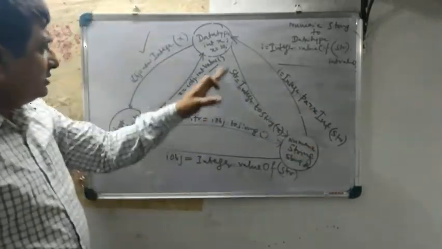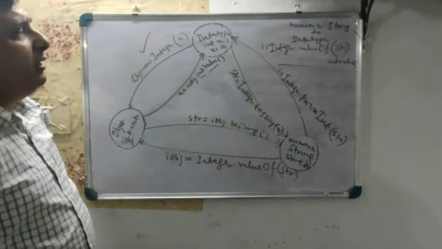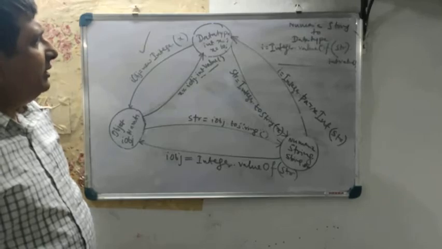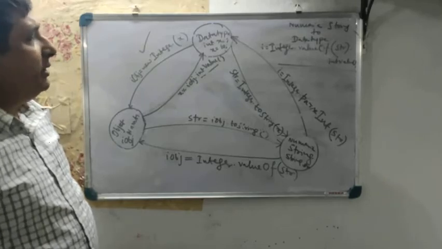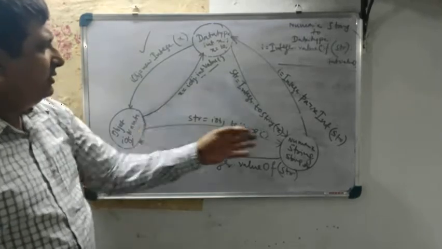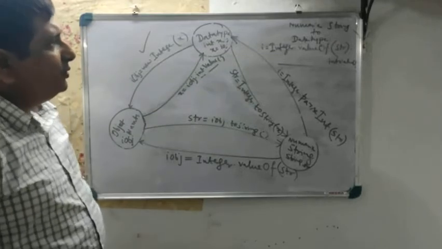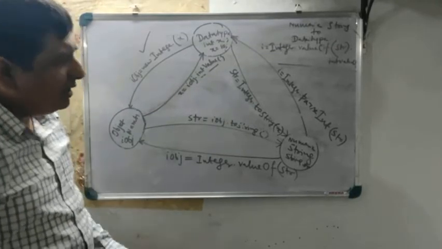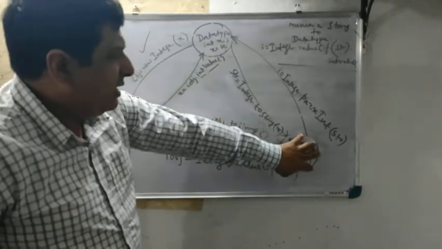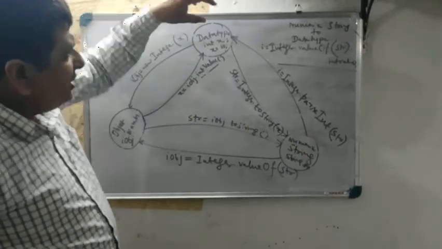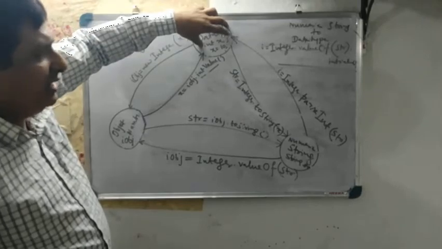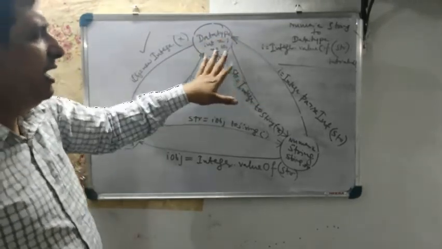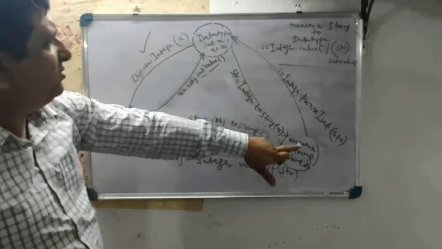So this is the master diagram which is going to help you in converting from any data type to another. Whenever you take data from the user, it will come here as a string, and you need to work with this data, so you definitely need to convert, either using this technique or this technique.